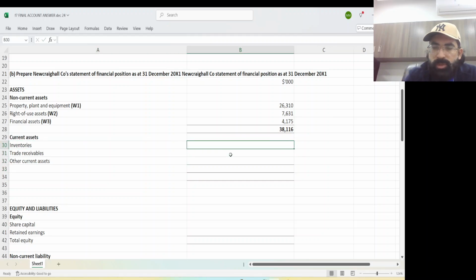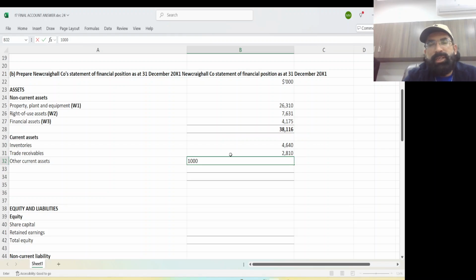Sorry, eyesight issue. Then you have 1000 of contingent asset. Now let's add all these. So these are your current assets.